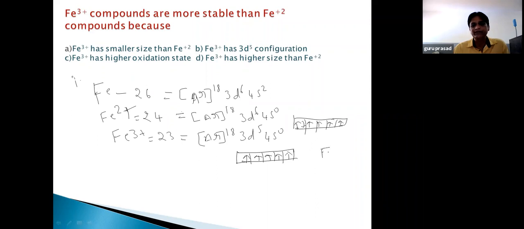Let us take an example. FeCl3 and FeCl2, that is ferric chloride and ferrous chloride. Suppose a question is asked which is more stable and which is less stable. FeCl3 is more stable than FeCl2, because in FeCl3 the oxidation state of iron is +3, whereas in FeCl2 the oxidation state is +2. So the Fe3+ ion is stable compared to the Fe2+ ion, mainly because of the half-filled set of orbitals, the 3d5 configuration.